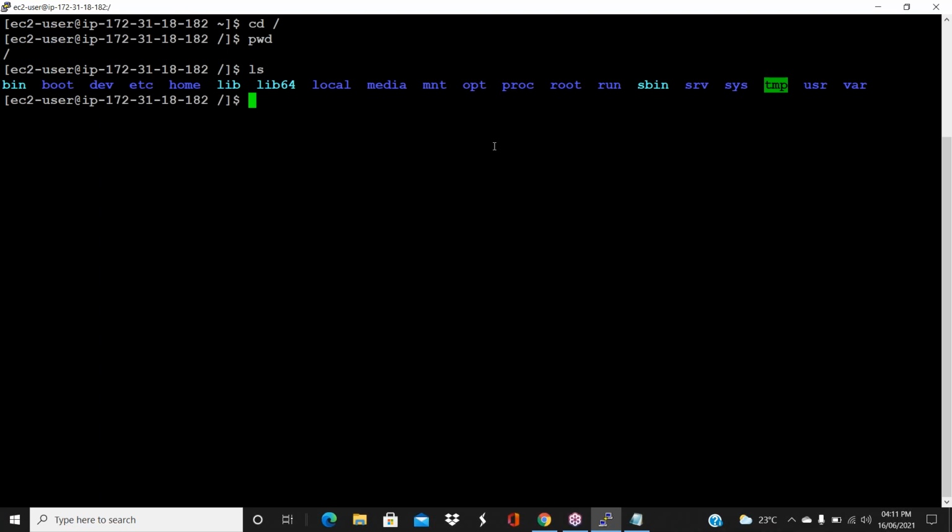Out of these, I will show you the important folders today. Okay, now cd space slash root. Enter. So permission denied. Why, I will tell you. As I told, what is the difference between root and normal user, guys? Yesterday I explained to you what the difference is between root and normal user.